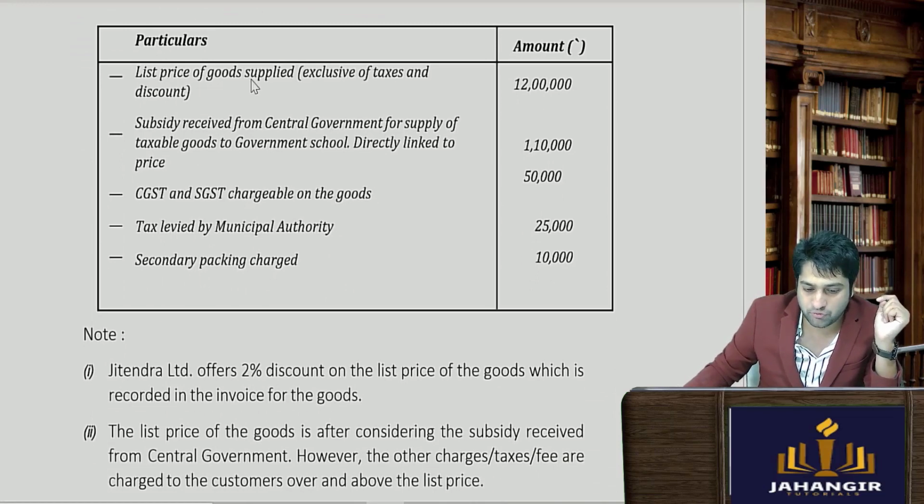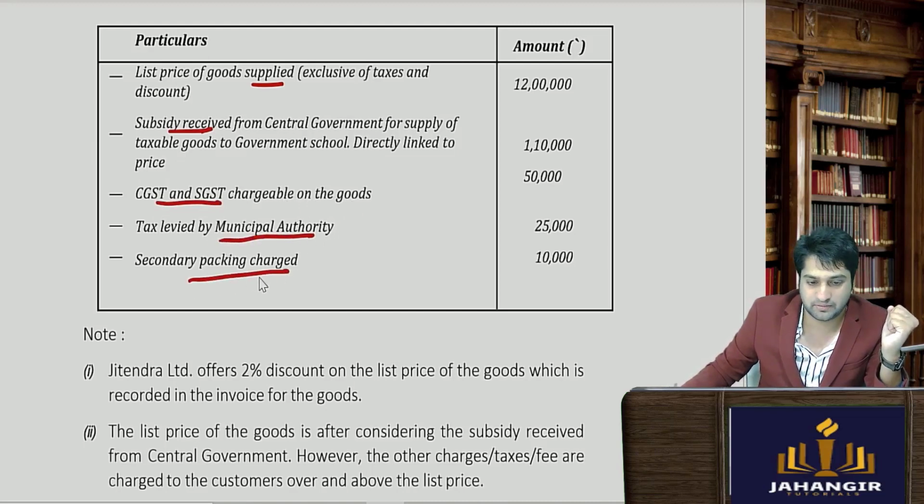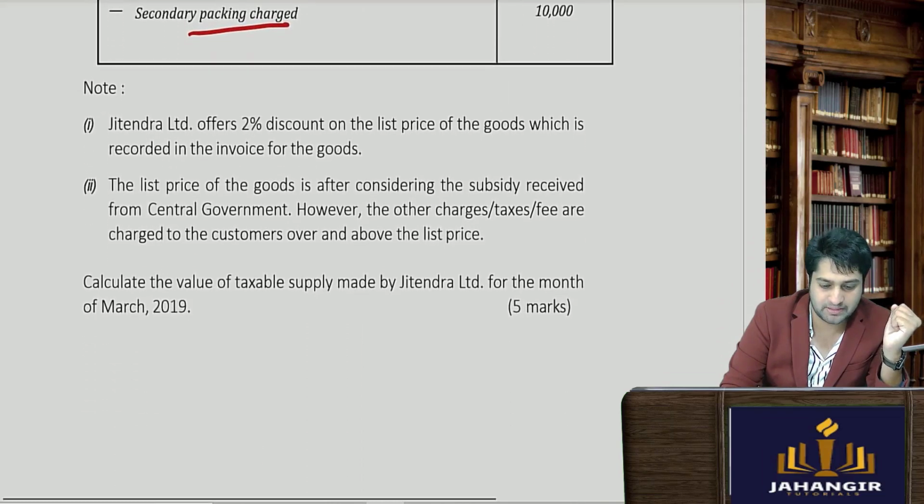So list of goods supplied excluding of GST, subsidy received from the government, CGST, SGST chargeable on tax, tax levied by municipality, secondary packaging. आगे भी पढ़ते.